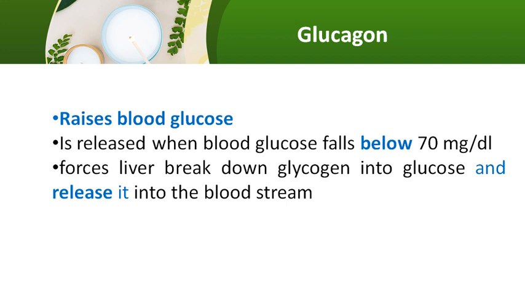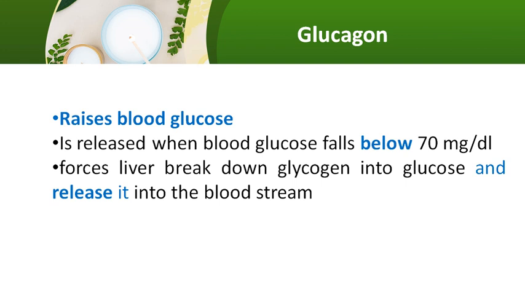Then the other hormone which plays an important role in maintaining the blood glucose is glucagon. Its job is to raise the blood glucose. So whenever it senses hypoglycemic conditions, that is, the glucose level below 70 milligram per dl, it forces the liver to break down more glycogen into glucose and release it into the bloodstream. So it is a hyperglycemic hormone. During starvation or fasting conditions, it will sense that the level of glucose goes beyond 70. Hence it regulates or stimulates the pathways like glycogenolysis,